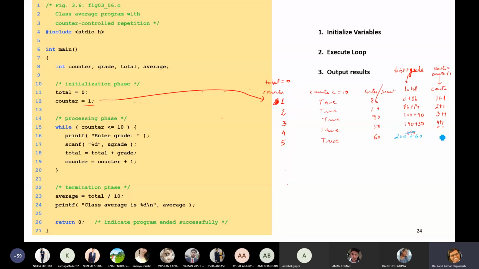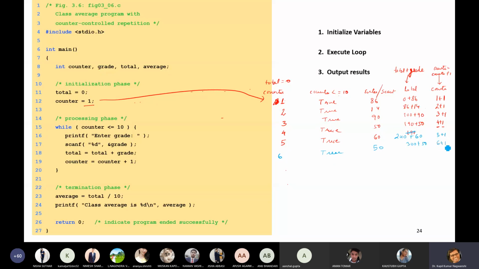And then this will be 5 plus 1, which is 6. Suppose I am entering one more mark, that is 50. Why am I entering 50 and 60? Because it is easy for us to calculate. We are not computers. So this is 300 plus 50.